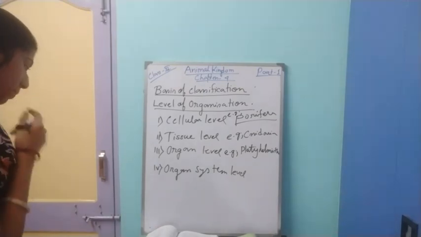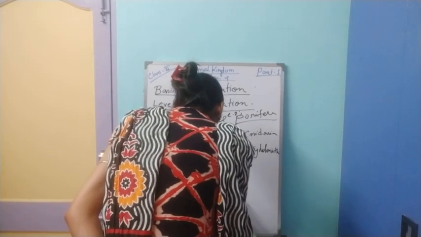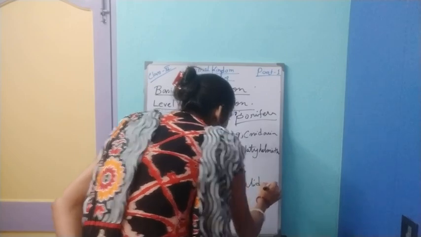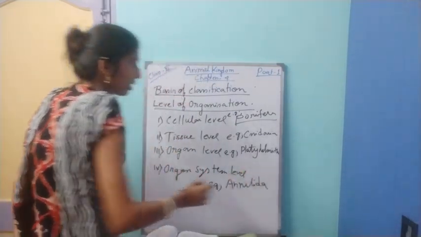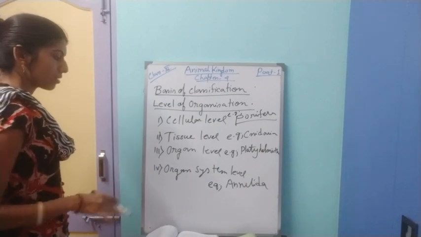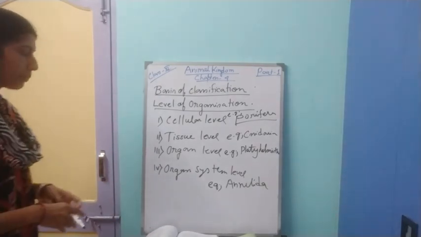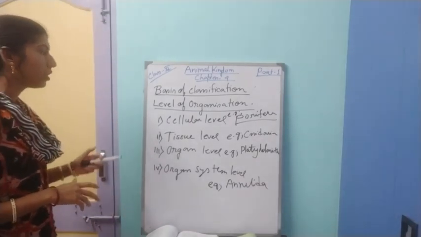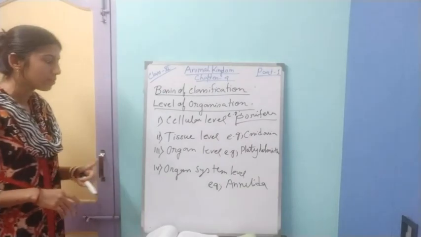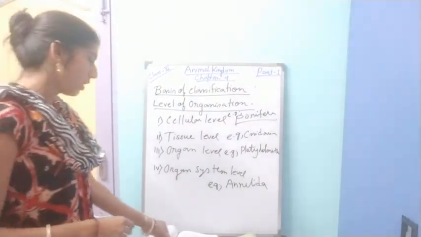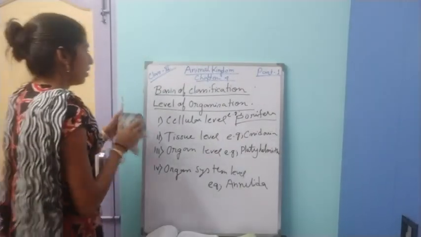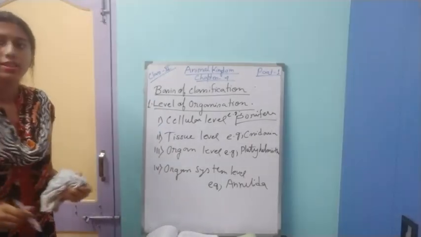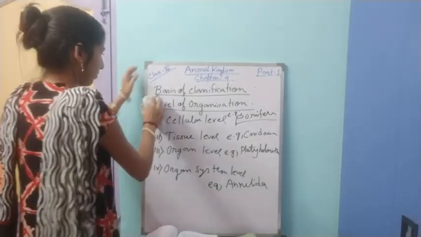And what are the examples? That is in higher organisms like Annelida, Arthropoda, Mollusca, Chordata, Hemichordata. These are the examples of organ system level of organization. Okay, so we have seen 4 types of level of organization. We will divide the animal kingdom under these 4 categories. Okay, so next is body symmetry. So the first basis of classification is level of organization, the second one is body symmetry.